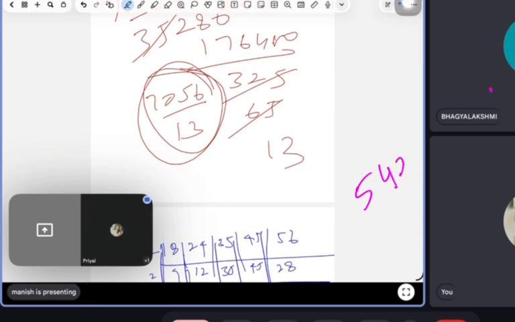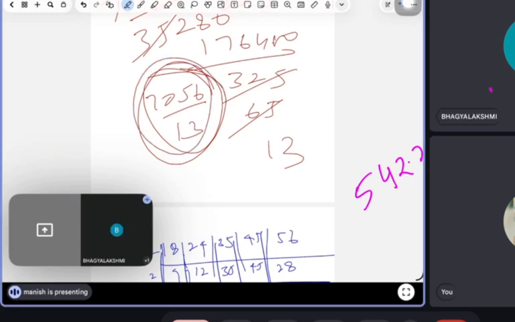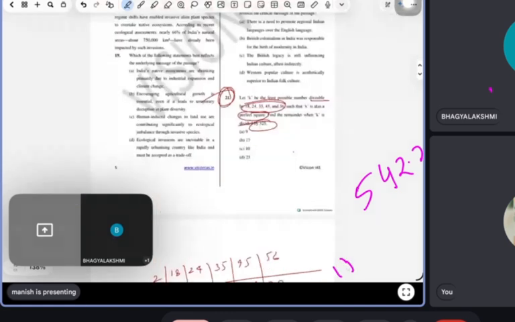5, 4, 2. Manish, what will be the remainder? 10. So this will be the answer.